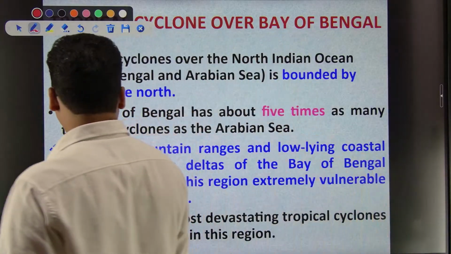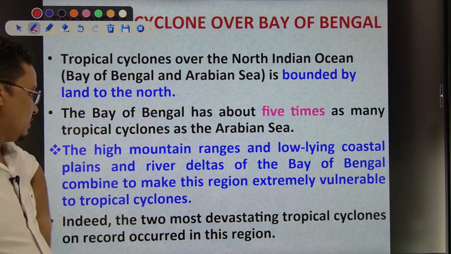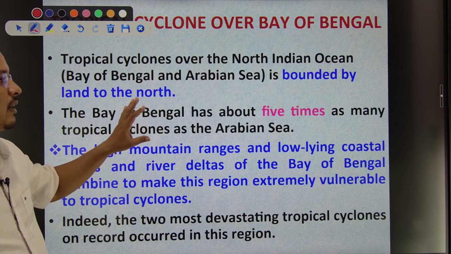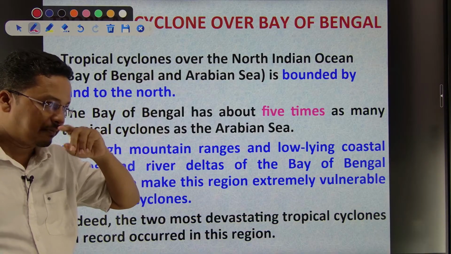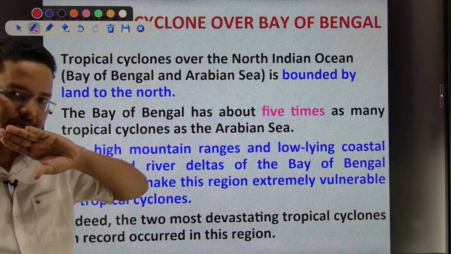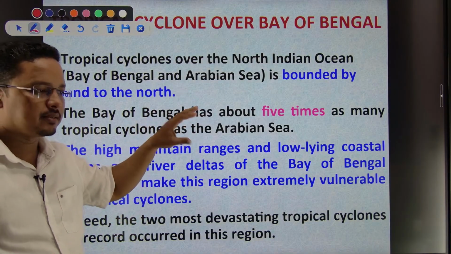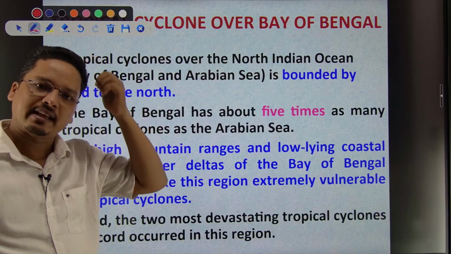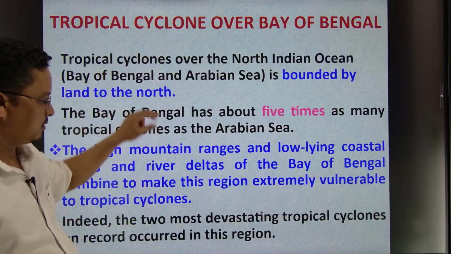So right, as I said, so this is how. You may say that the Bay of Bengal alone experiences 10% of the world's tropical cyclones.